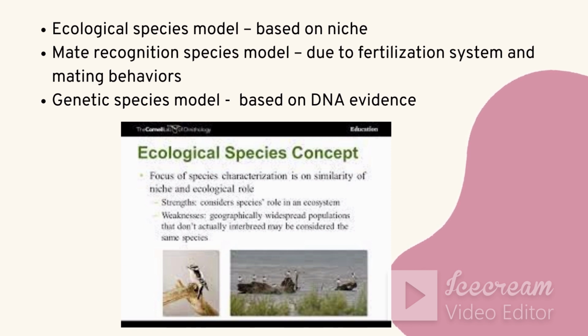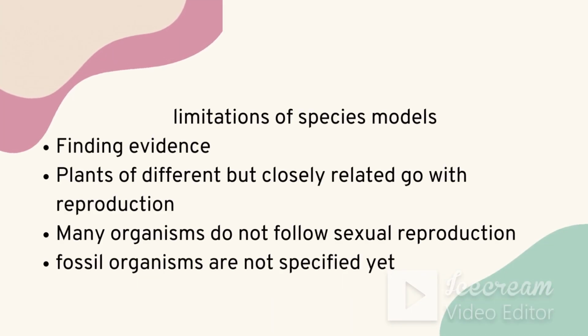The last one is the genetic species model. This is about DNA evidence. We can take a DNA sample and go with band patterns. So each species gets unique band patterns. As humans we have a specific band pattern. Cats have specific band patterns. So using genetic engineering, using DNA samples, we can categorize organisms into several species.